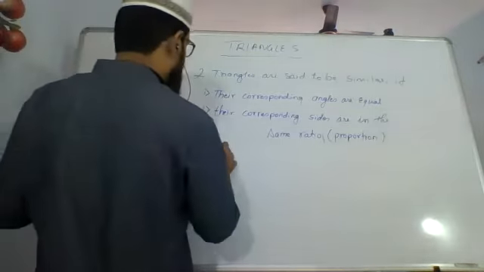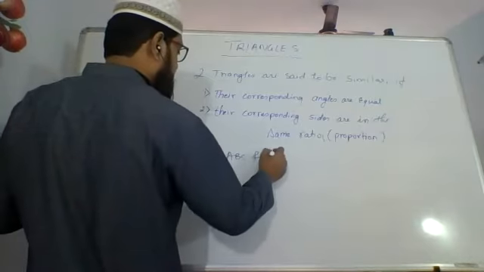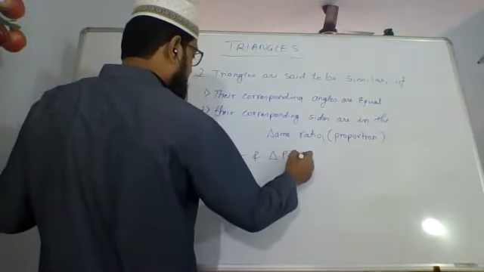How do we denote it? Let's say we have two triangles, triangle ABC and triangle PQR.